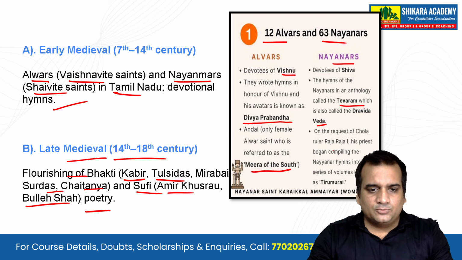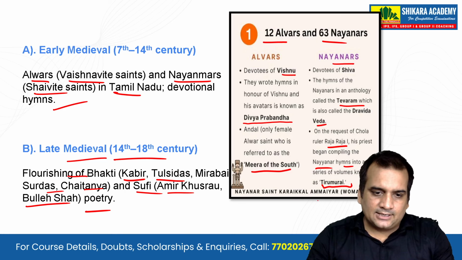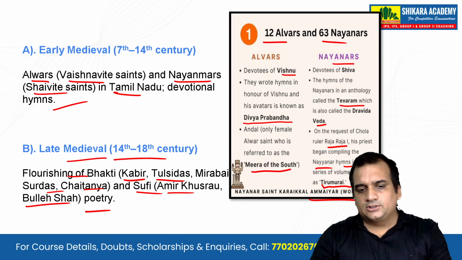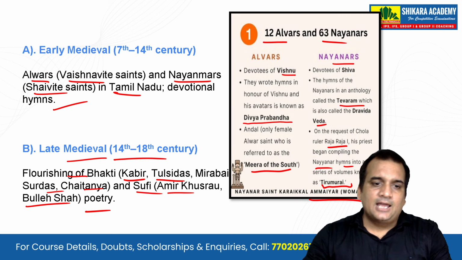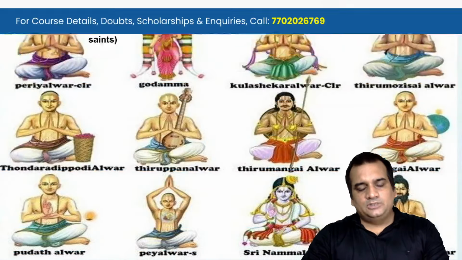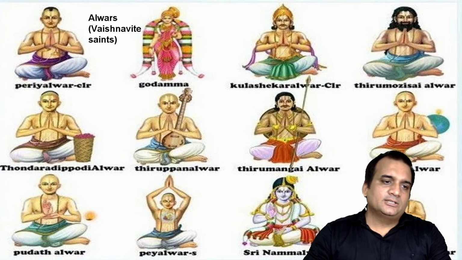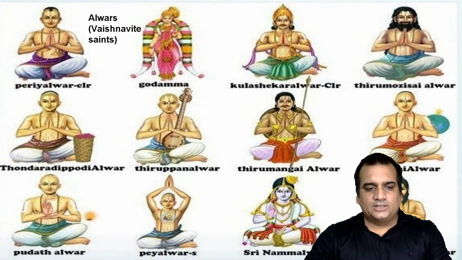On the request of the Chola ruler Raja Raja I, his priest began compiling the Nayanar hymns into a series of volumes known as the Tirumurai. Among the Nayanars, Karaikal Ammaiyar was a woman. Please remember that. And the Meera of the South, that is Andal, is the only female Alvar saint. Here you can see the Alvars, or the Vaishnavite saints. The names are given, you can go through them.